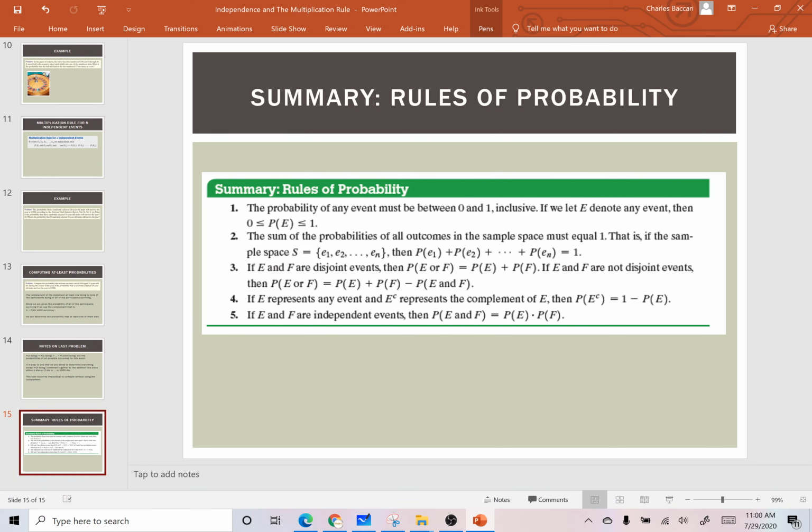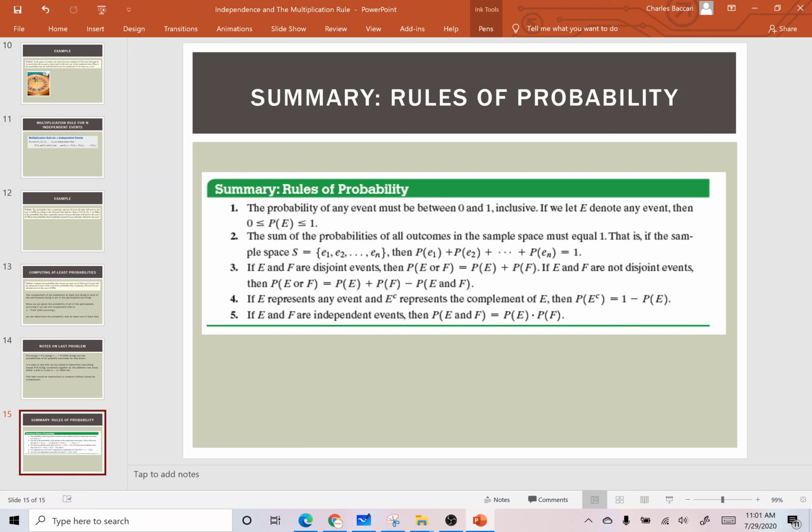And then finally we have the rules of probability. The probability of any event must be between 0 and 1 inclusive, meaning including 0 and 1. If we let E denote any event, then 0 is less than or equal to P of E is less than or equal to 1. The sum of the probabilities of all outcomes in the sample space must equal 1.